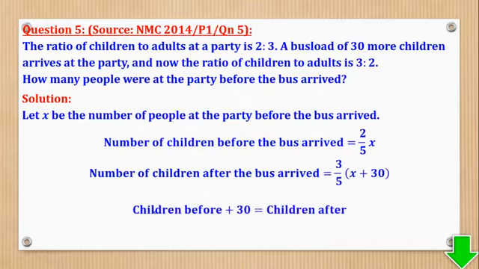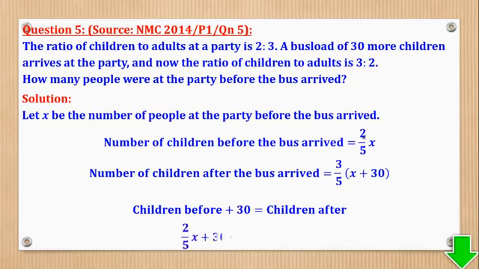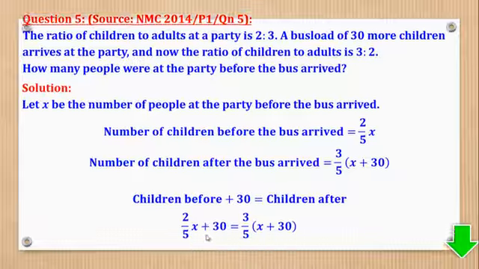So this is what we know, that the number of children before plus 30, because the bus only had children, will be equal to the number of children after. So come and substitute. So now we have got a linear equation with fractions which we can solve.